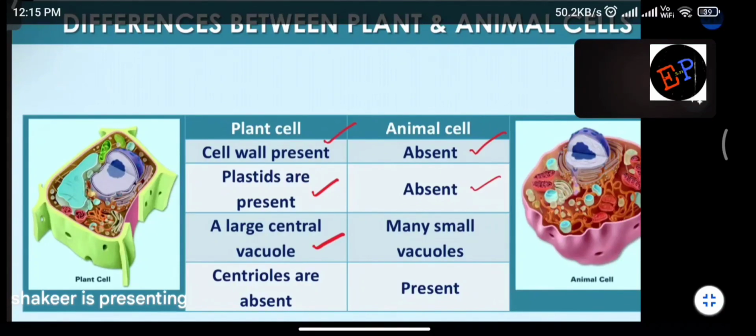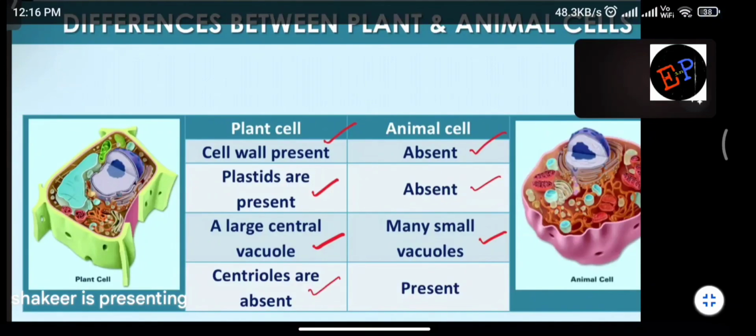And what is the function of vacuole? Already we have studied. So vacuole is a region which covers 90% of the plant cell. All the waste material will be present inside this vacuole, and materials are transferred against the concentration gradient. Whereas in animal cell, many small vacuoles are present. In the plant cell, there is only a single vacuole which covers up to 90% of the volume of the cell. In animal cell also we have vacuoles, but not a single vacuole. Small vacuoles, but many are present in animals. That is the difference.